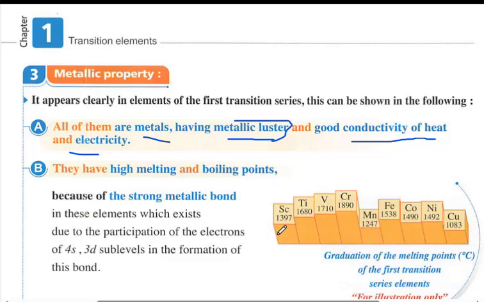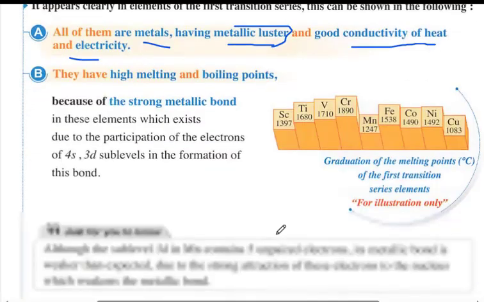So if the question states that there is a metal or a substance whose melting point is lower than 1000, it is not from the transition elements.